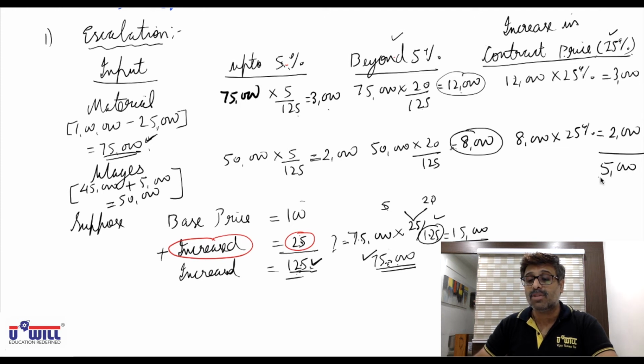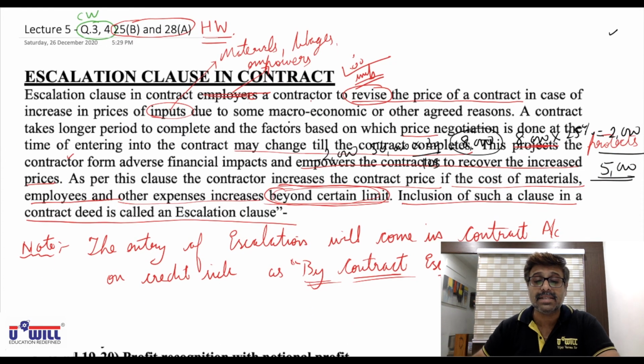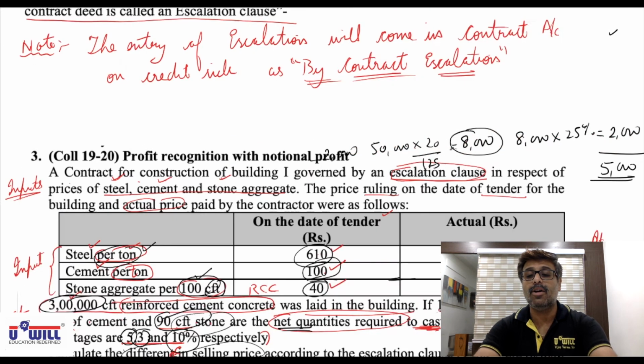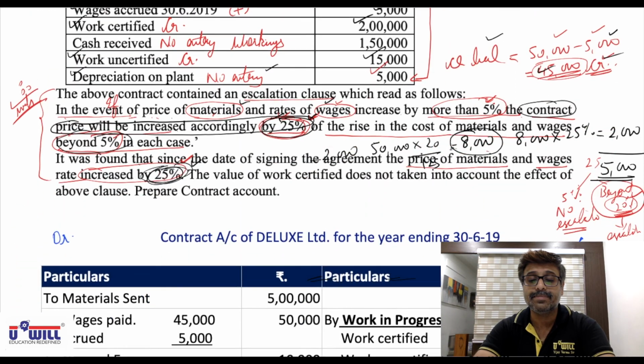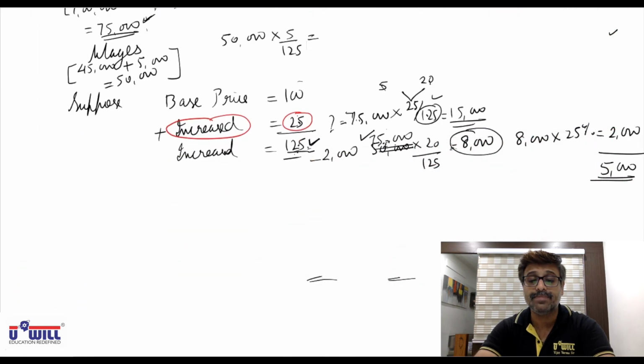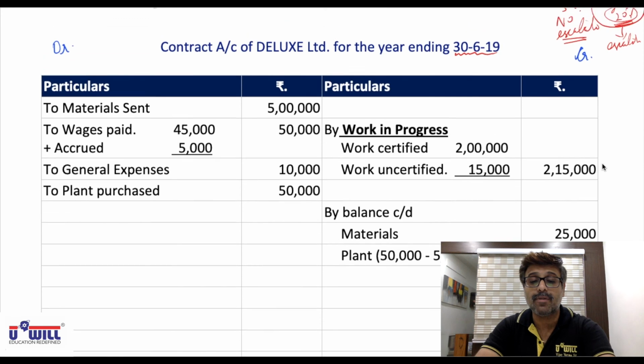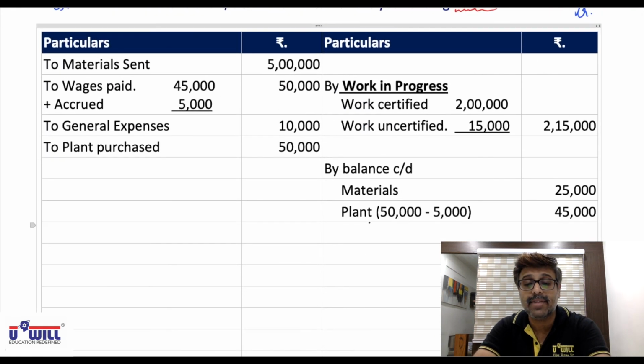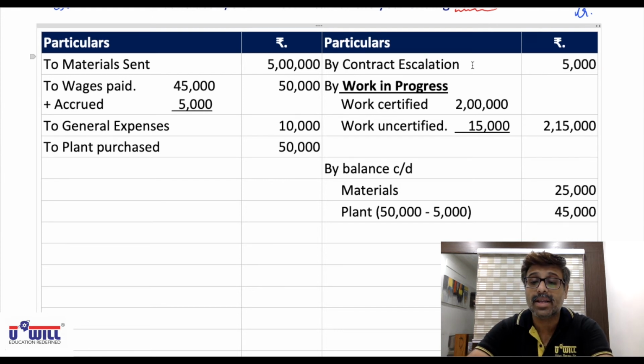3,000 plus 2,000, how much are we going to charge extra? 5,000. This 5,000 will be recorded in the contract account on the credit side, as we discussed, with the name by contract escalation. So all of you write down in the contract account on the credit side, by contract escalation, and in the outer column 5,000 in bracket working note 1.